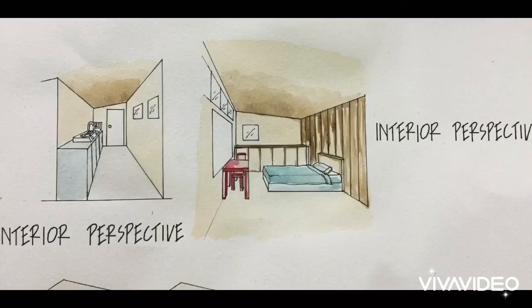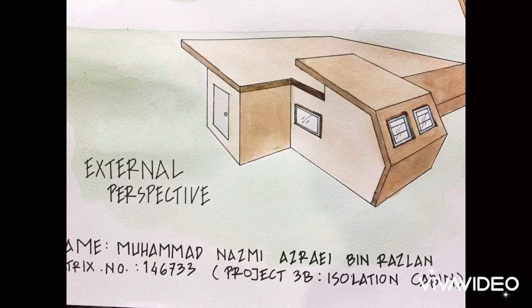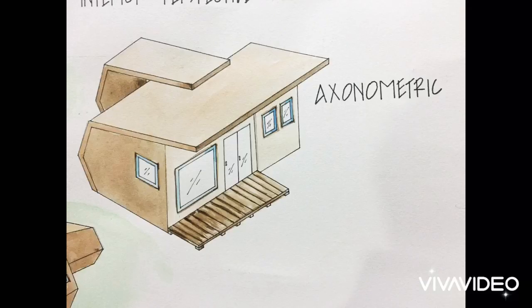So this is the interior perspective, which is the first interior perspective, a small pantry, and the next interior perspective is of the living area. After that are the external perspective and the axonometric of the cabin.